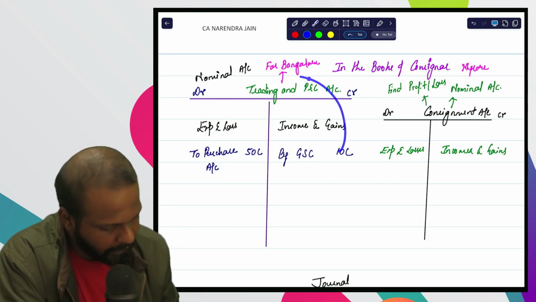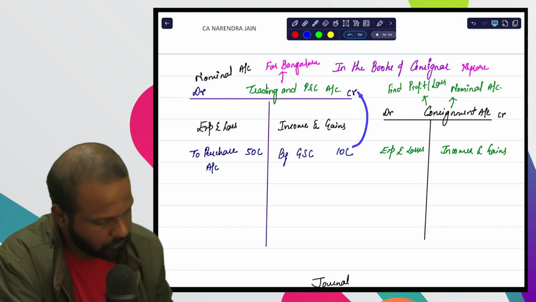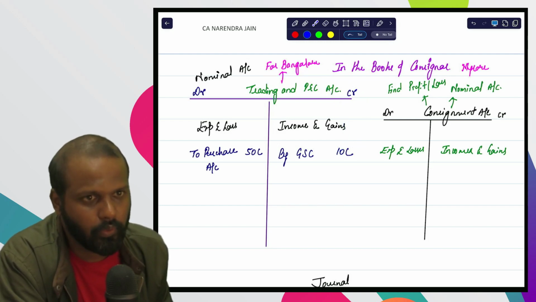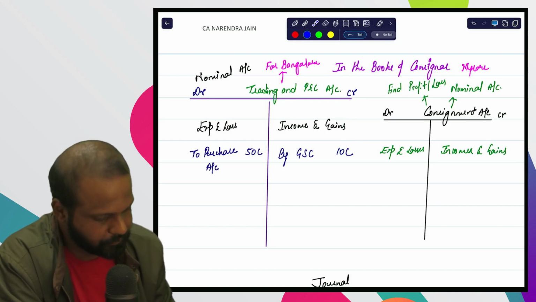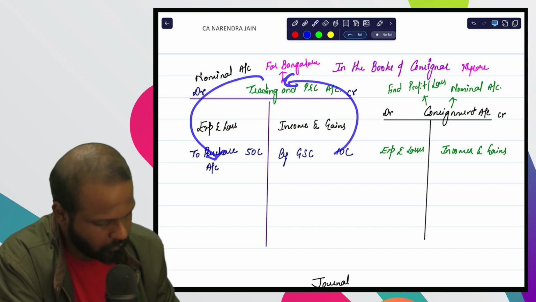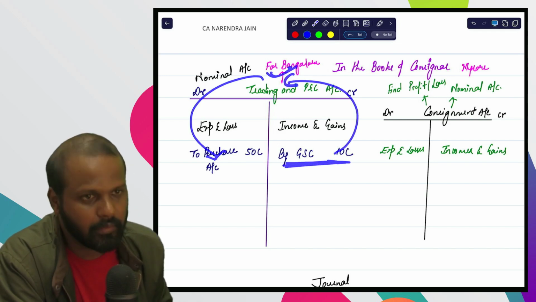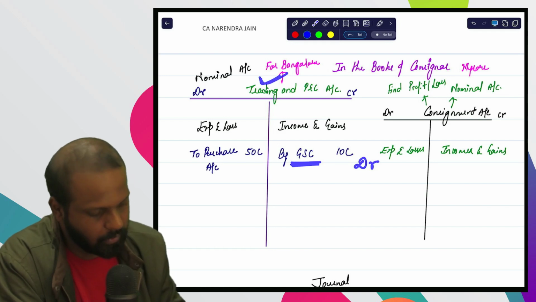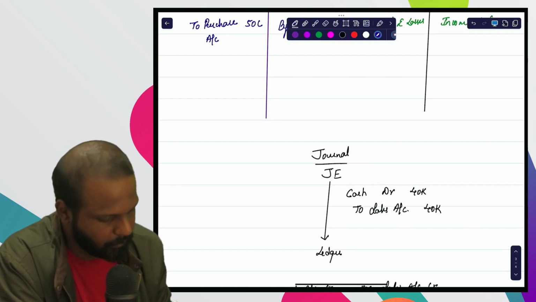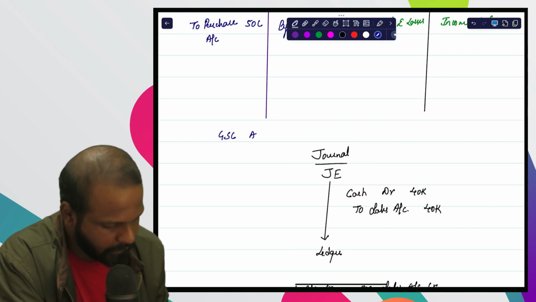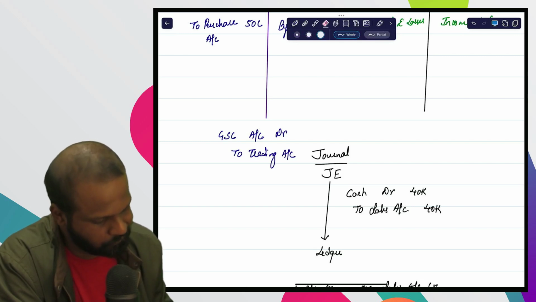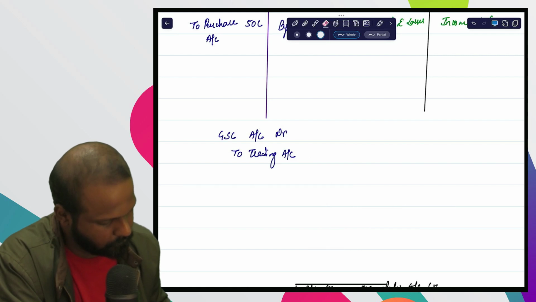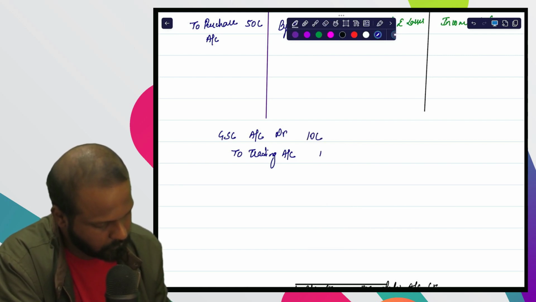So if you want to know the entry for this journal entry, you need to come anti-clockwise, reverse order. So this will be debit, this will be credit. So goods sent on consignment account debit to trading account. So the first journal entry will be goods sent on consignment account debit to trading account, 10 lakh.